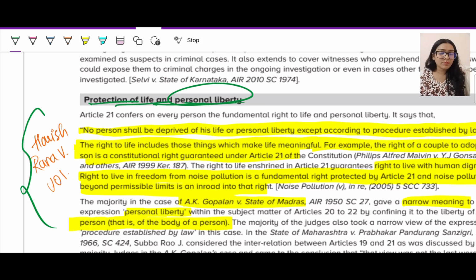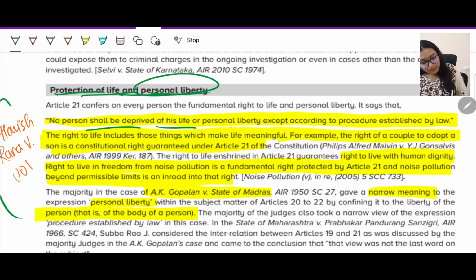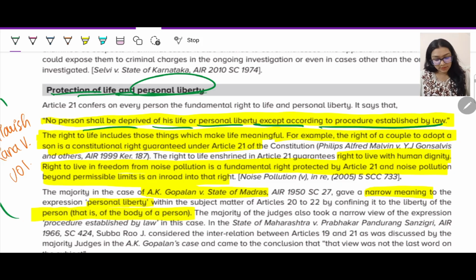If I want to go ahead and die, because that person was in a coma for the last 13 years and on life support, on medical support, the court said that he has a right to live, but we see no result in him, and we don't see him coming into his normal form anytime soon. So he has a right to die peacefully as well, to die with dignity, right? So no person shall be deprived of his life or personal liberty except according to the procedure established by law. But yes, you have a procedure established by law.